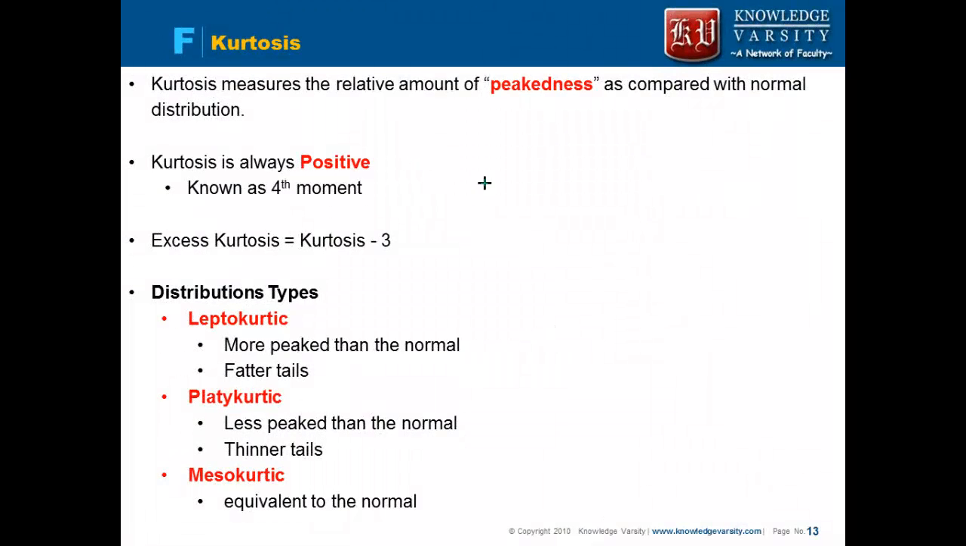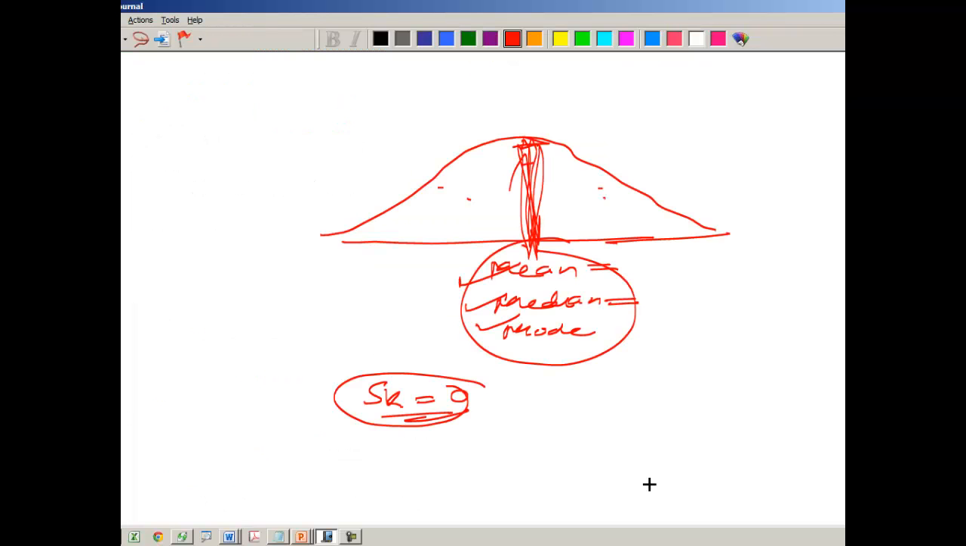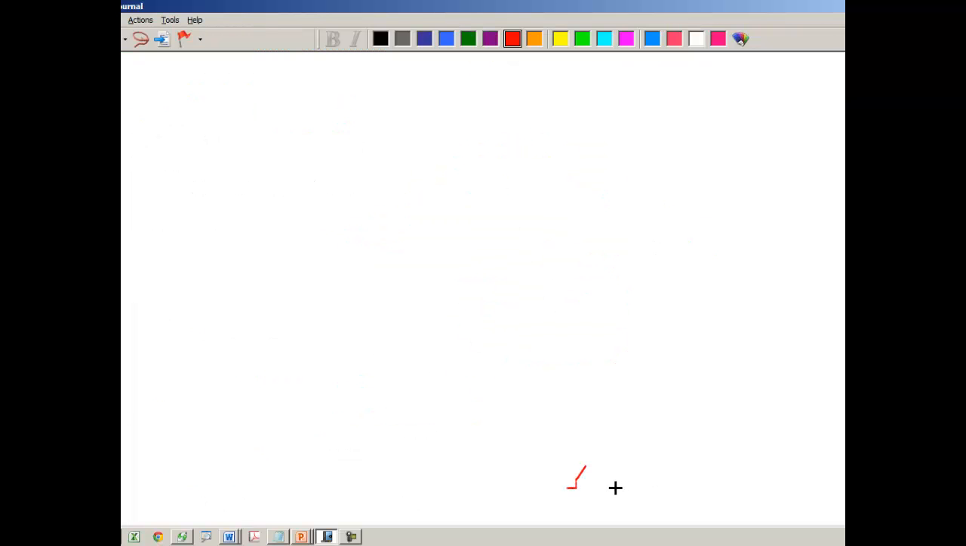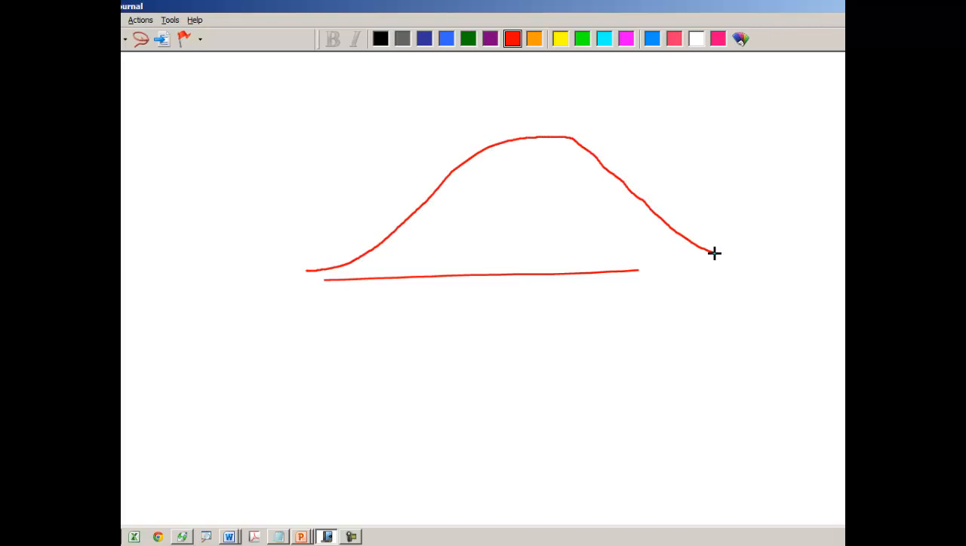Then we have the concept of kurtosis. Note that the kurtosis measures the peakness of the distribution as compared to a distribution which we call the normal distribution. Note that as of now we have not covered the normal distribution. We will see the normal distribution in much detail when we are covering probability distributions. As of now, just see that a normal distribution is a distribution which will be symmetrical around the mean.